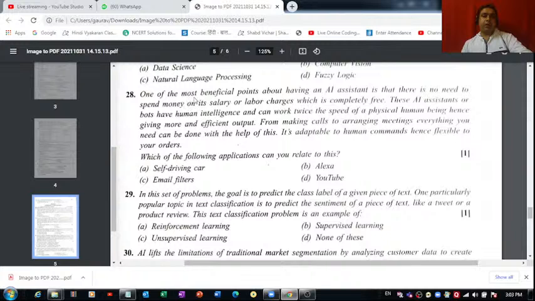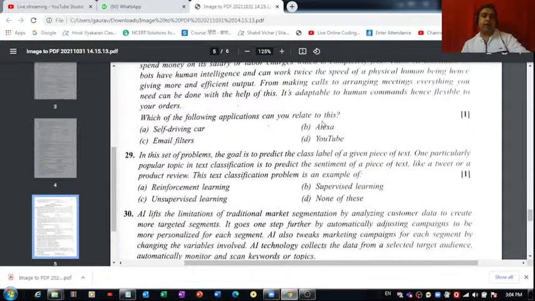One of the most beneficial points about having an AI assistant is that there is no need to spend money on its salary or labor charges, which is completely free. That is absolutely right. These AI assistants or bots have human intelligence and can work twice the speed of a physical human being, hence giving more and efficient output. From making calls to arranging meetings, everything can be done with the help of this. It is adaptable to human commands, hence flexible to your orders, like Siri, Alexa, etc. Right? Which of the following applications can you relate to this?